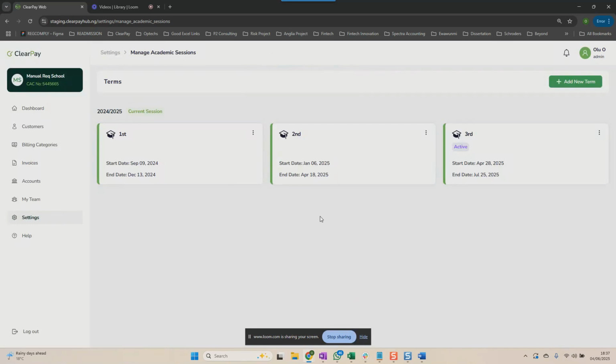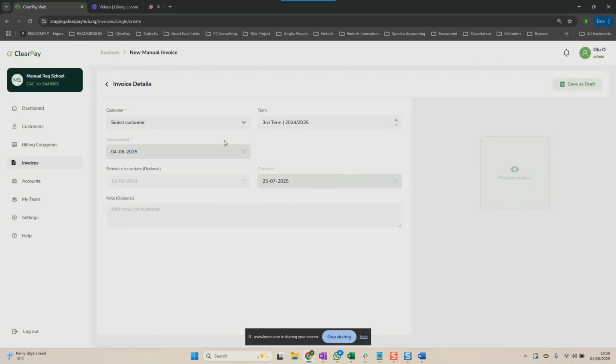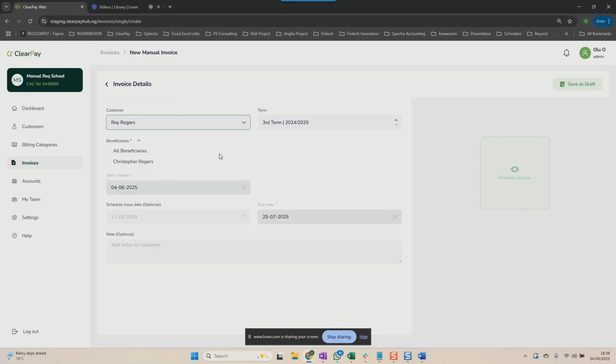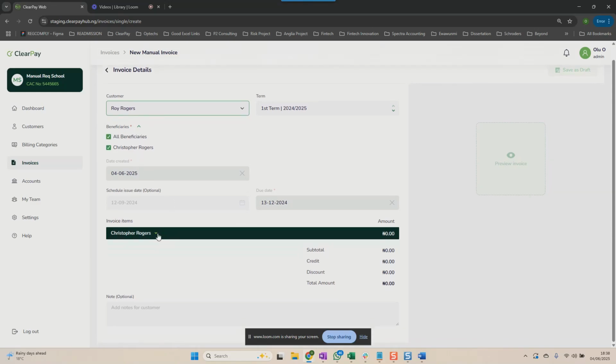So if I want to record previous term outstanding for this person, I can go in and do the exact same thing, but this time I would not do automated. I will do manual. Click on manual, and I can find the actual customer, which is the parent. I can select their information again. I have only one parent here, and I can flip this back to that first term. So what we're saying is we want to record an invoice for first term for this particular parent. We're trying to record an outstanding amount.